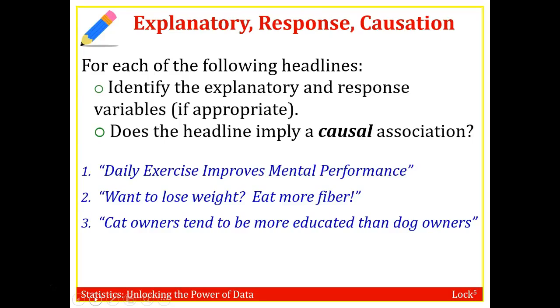Explanatory, response, and causation. We want to identify for the following the explanatory variable and the response, and think, does it imply a causal association? Does daily exercise improve mental performance? If you think of this sentence, they're trying to use daily exercise to explain the response, mental performance. So daily exercise is what you're manipulating, so that's the explanatory variable, and the response would be mental performance.